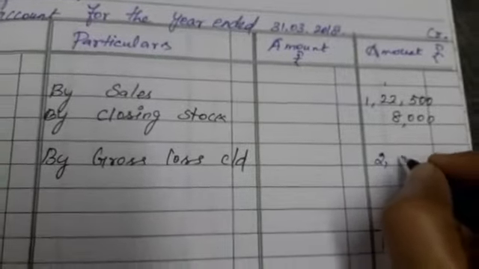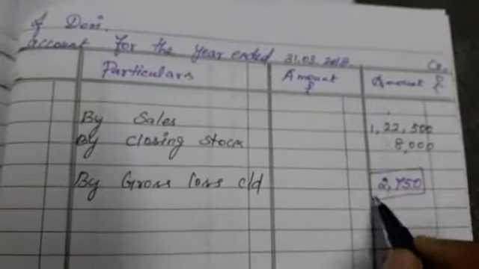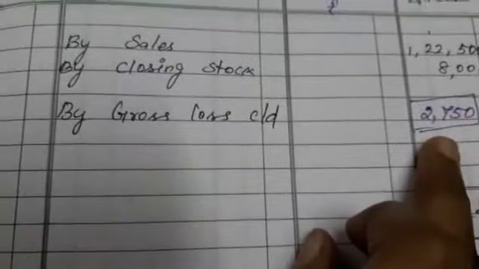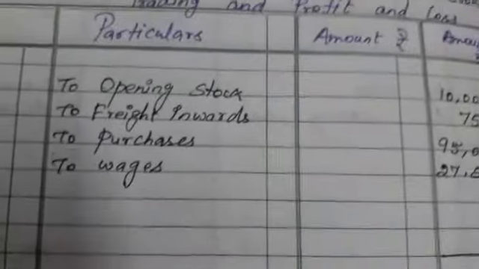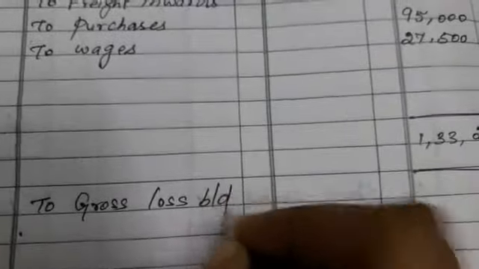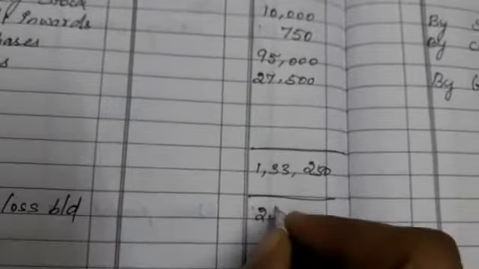How much? Write 2,750. This is your answer. Okay, this is your gross loss. Okay, children, this gross loss is transferred to the P&L account on the debit side. So write here to gross loss brought down. How much? 2,750.